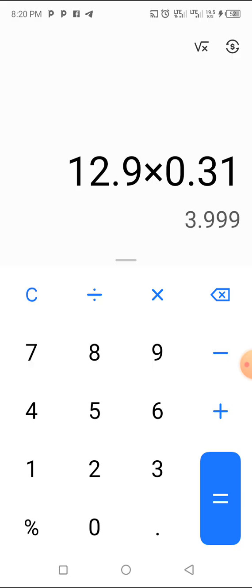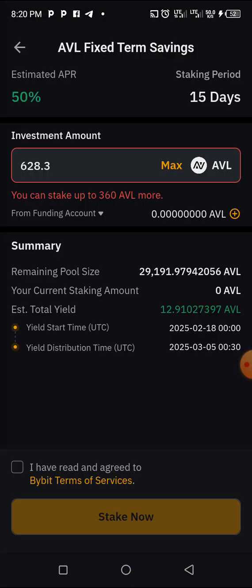So we turn $200 into $204 within 15 days. Yeah, within 15 days. And if this offer is still available, you can still grab it, okay? This staking period is just 15 days, and if you have more money, you can make more money here within the next 15 days, okay?